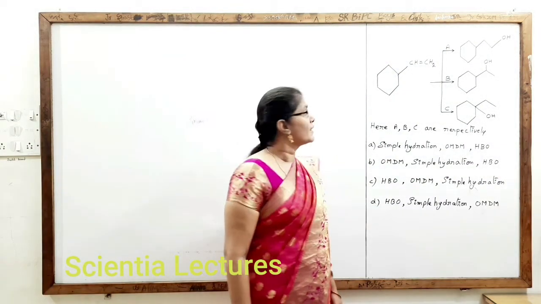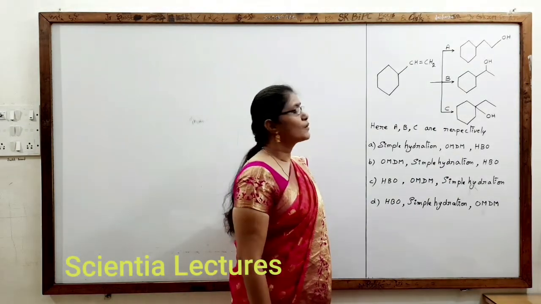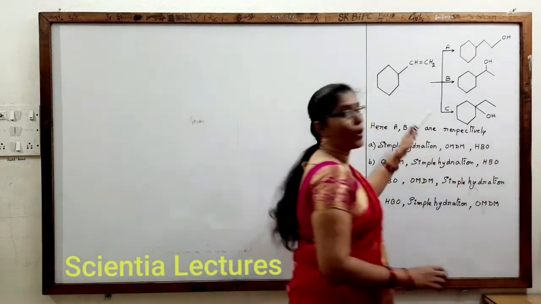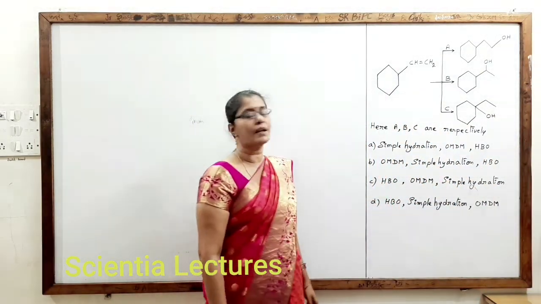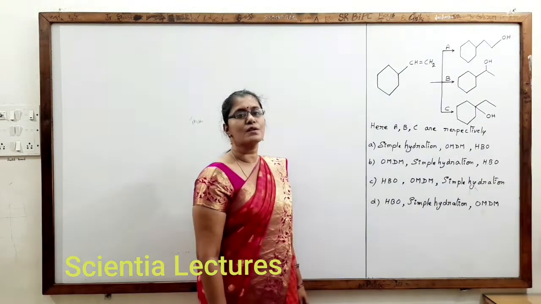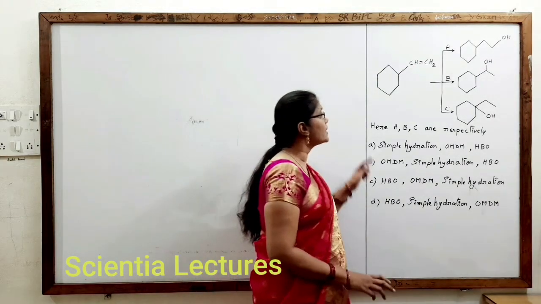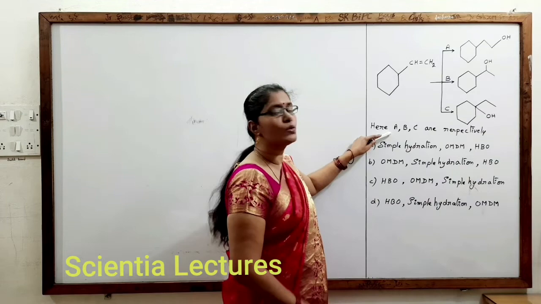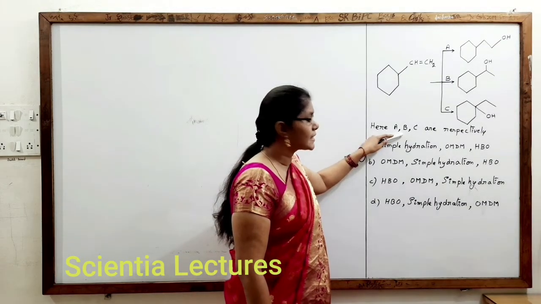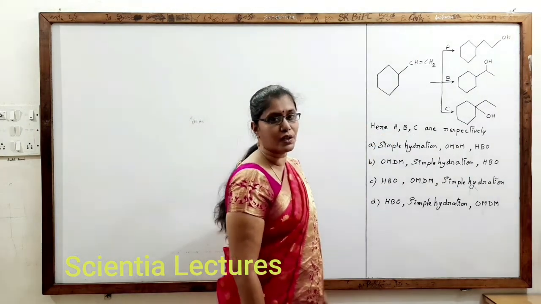Hi students, let us see this question. An alkene is given, and in the presence of reagent A it produces some alcohol. In the presence of reagent B, it produces a secondary alcohol. In the presence of C, it produces a tertiary alcohol. The question is, what is the reagent A to be used to get the primary alcohol? What is the reagent B for the secondary alcohol? And what is the reagent C for the tertiary alcohol?